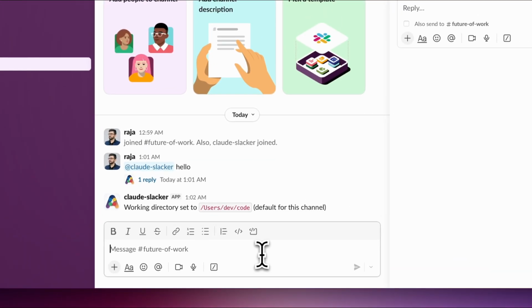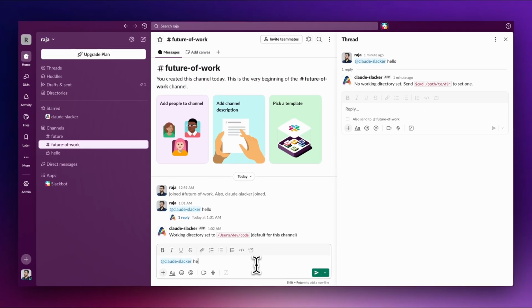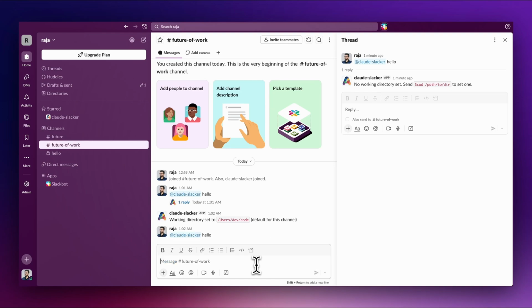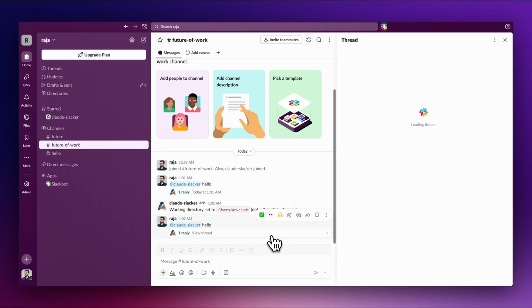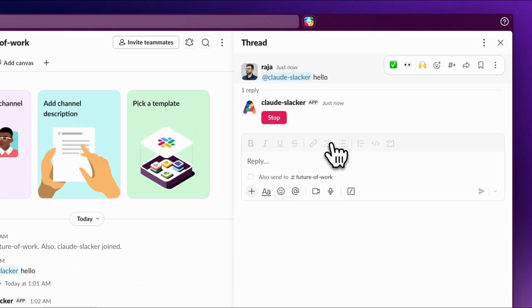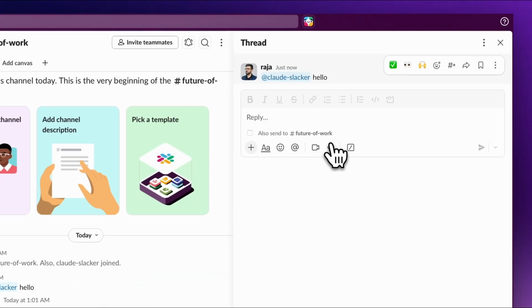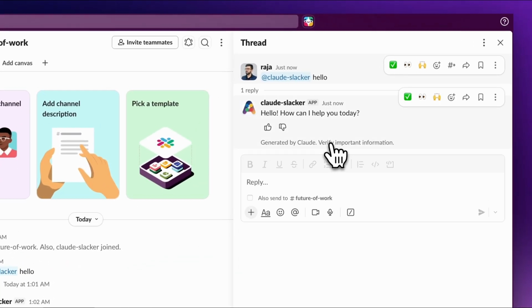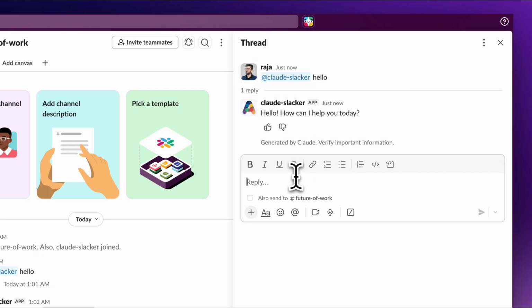This app imbibes Slack's thread philosophy, where you initiate a conversation in the channel and then the conversation evolves into the thread. Extending that philosophy, every top-level message in a channel is a new Claude session, which continues within the thread. Whenever you mention the Claude Slacker in a thread, the app resumes the Claude session from where it left off, and it has all the context about the previous conversation within that thread.